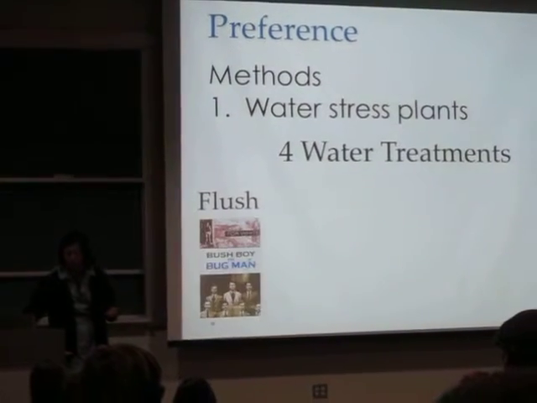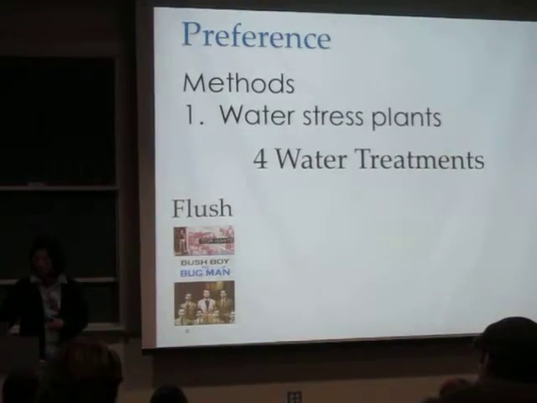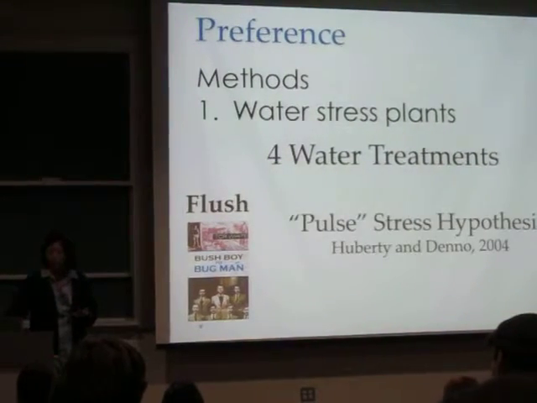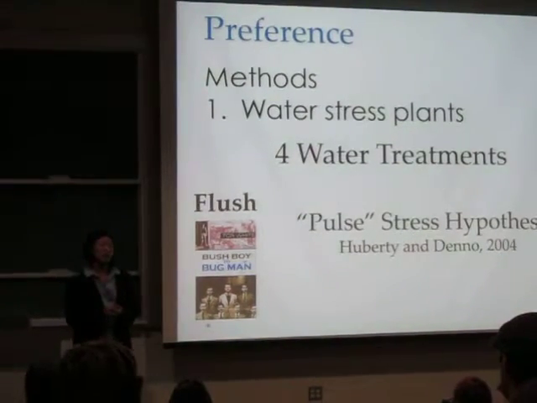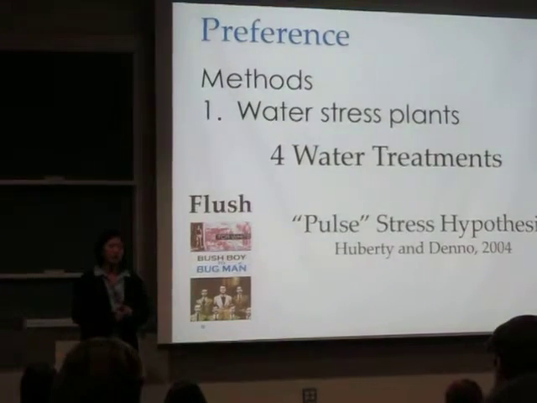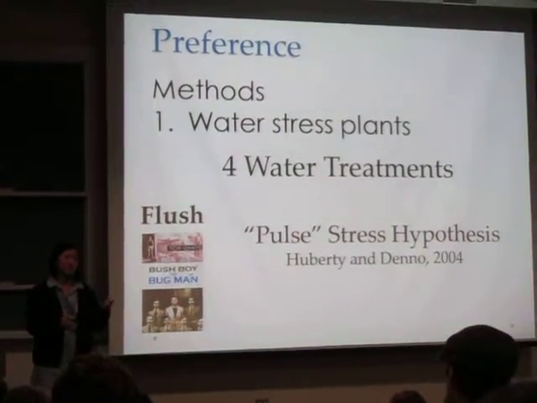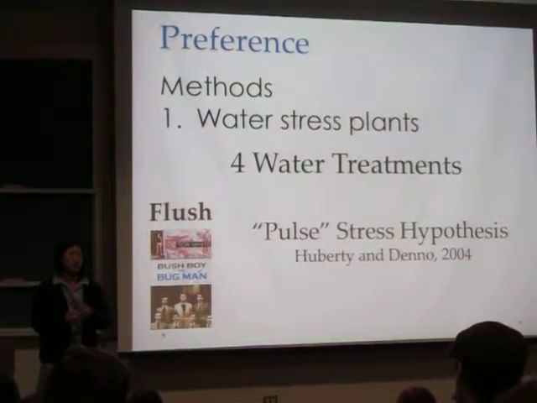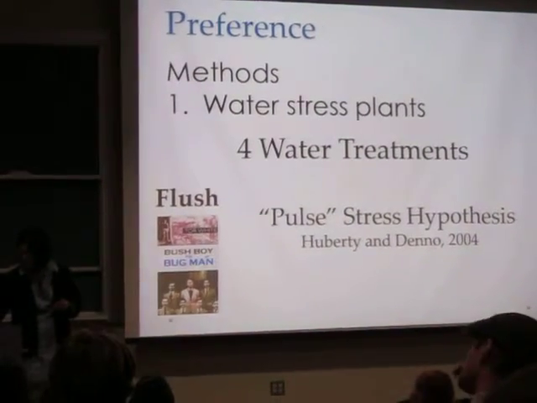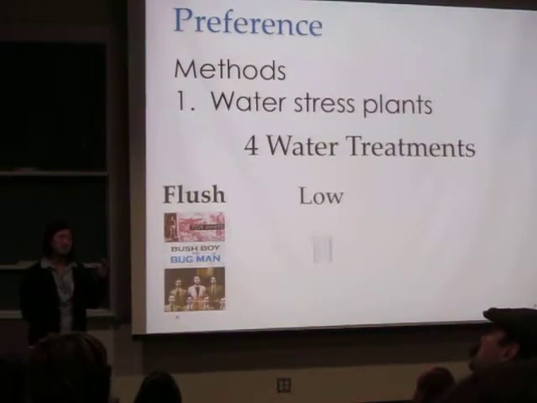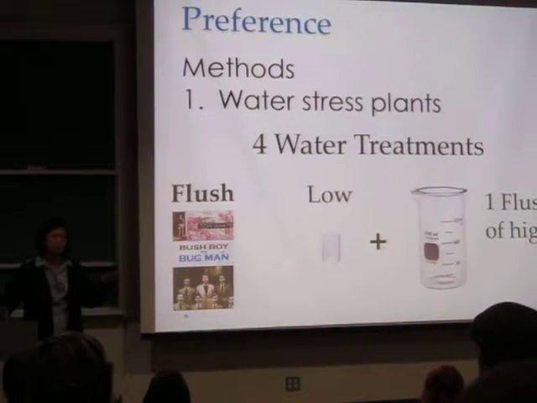And so the final treatment, which goes back to our plant water stress hypothesis, this hypothesis actually snowballed a second hypothesis later on called the pulse stress hypothesis, proposed by Huberty and Deno in 2004. Huberty and Deno refuted the plant water stress hypothesis using meta-analysis and claimed that it wasn't water stress that provided nitrogenous food and greater survival to insects, but it was intermittent water stress. And so we strove to replicate this by having a set of plants that we treated like low up until the experiment, but right before we started, we added 200 mils in a flush of high.